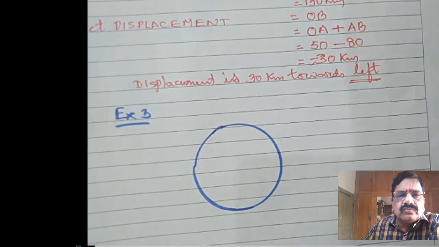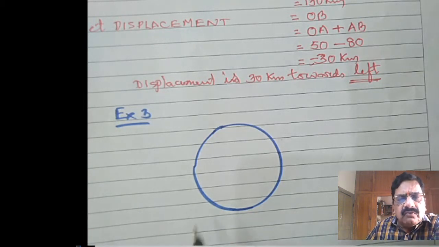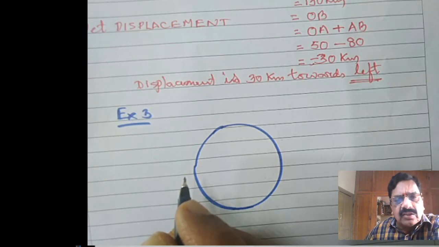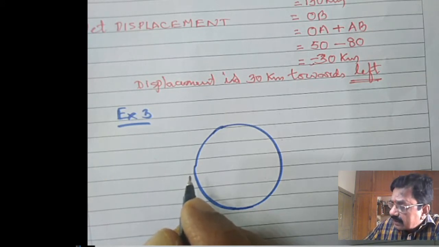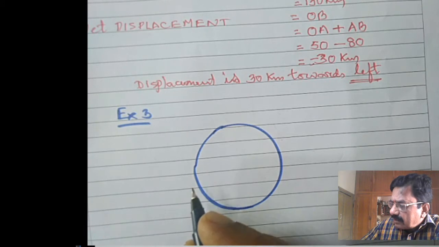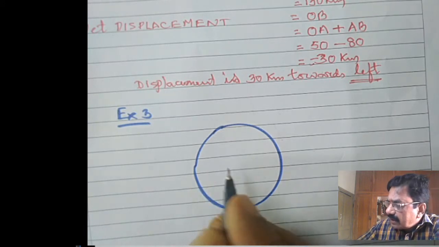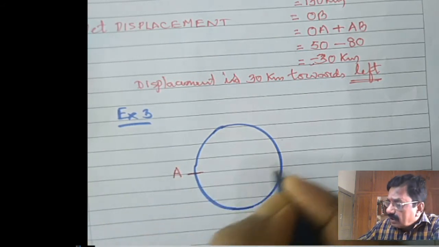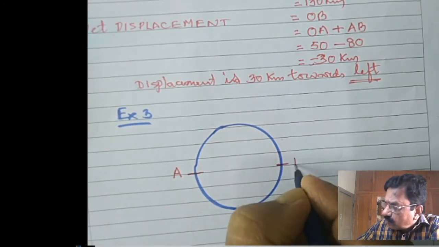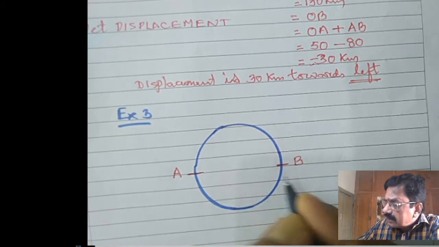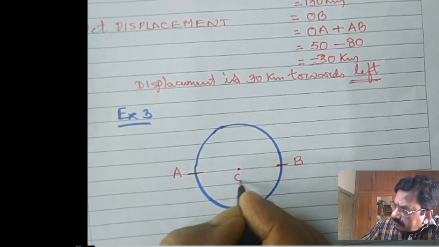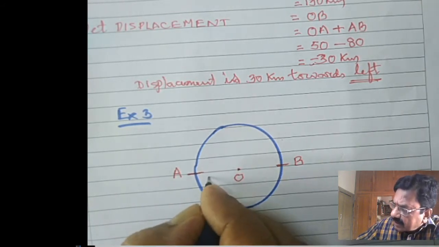Now dear students, I am taking the third example with a circular motion. Means the person is moving in a circular path. Let us consider this is the starting point A and this is the point B, let us say the end point B. This is the center of the circle, let us say O. Now let me say that the radius of the circle is 7 meter.